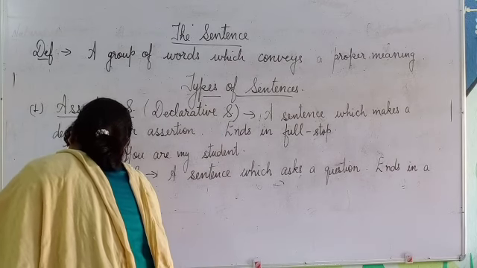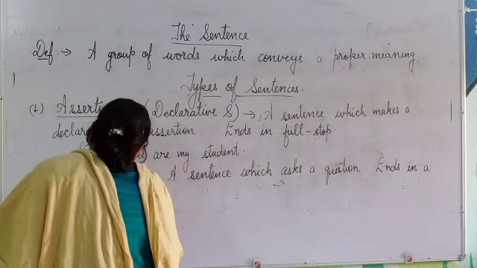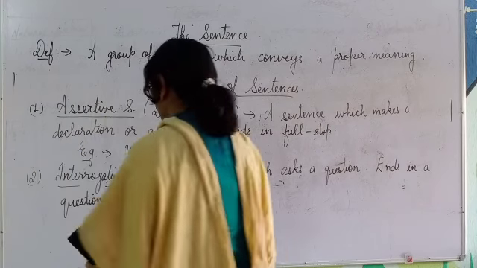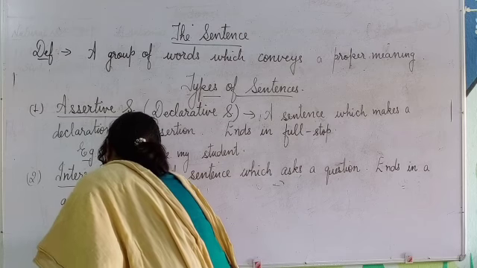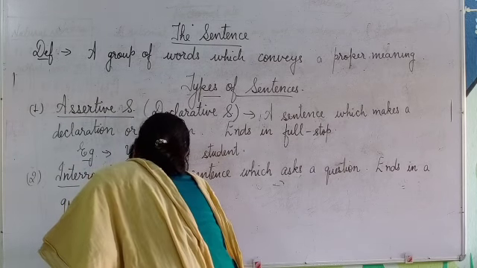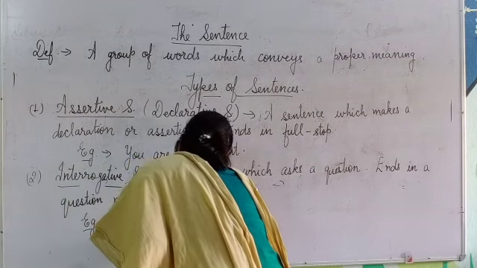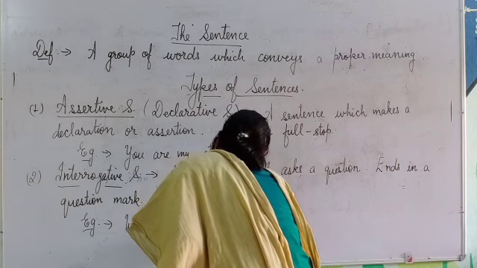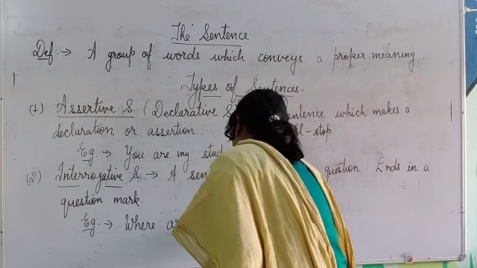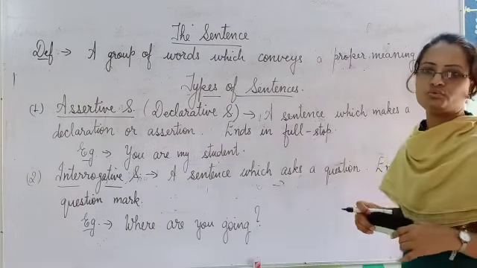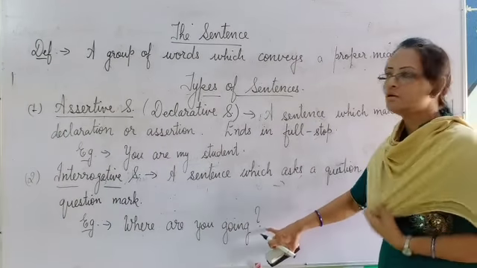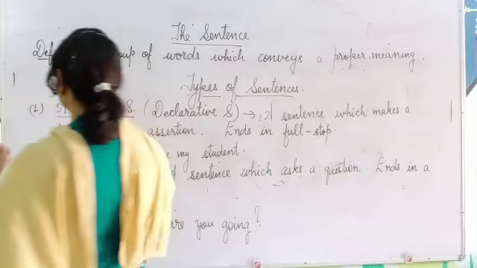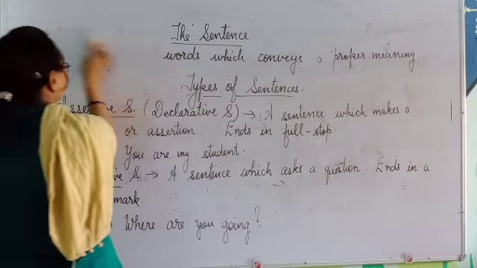For example, where are you going? What is it? It is a question which somebody is asking you. Where are you going? Clear? It is ending in a question mark. Okay, very clear?